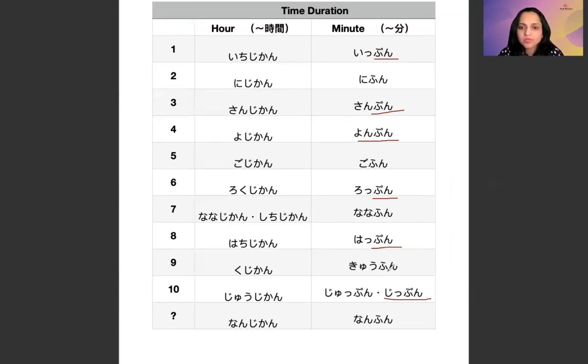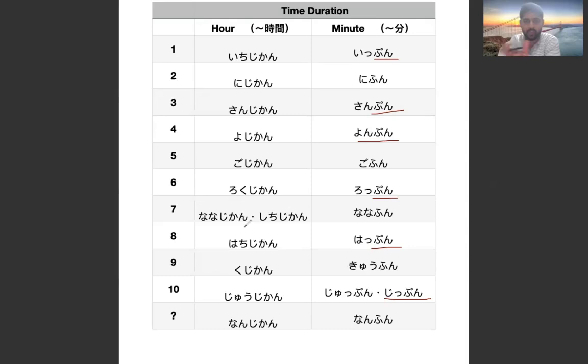These are pun. Otherwise, the word is fun. Do you recognize this fu? And this is pu. So remember ichi, san, yon, roku, hachi, and ju. These are pun. Otherwise, it is going to be fun.